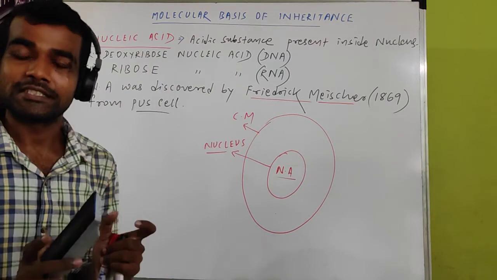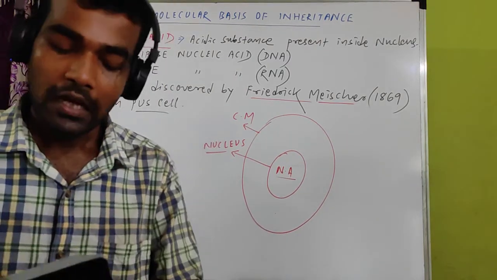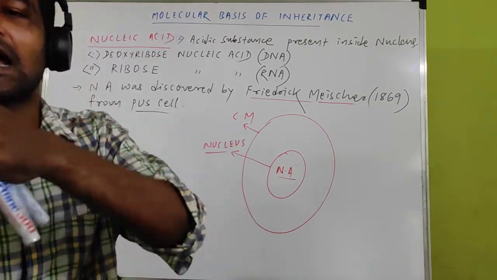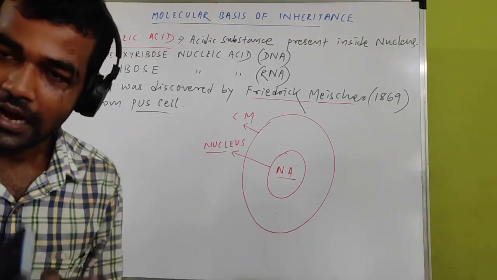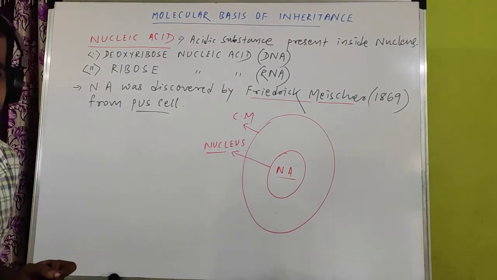With the passage of time, more and more experiments were added, and finally it was confirmed what the nucleic acid is.